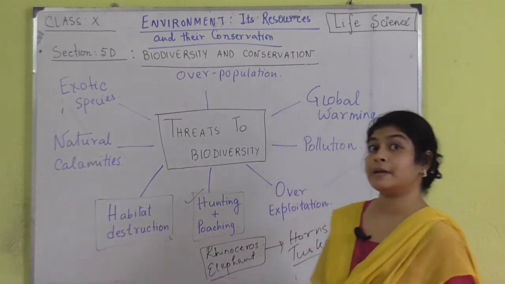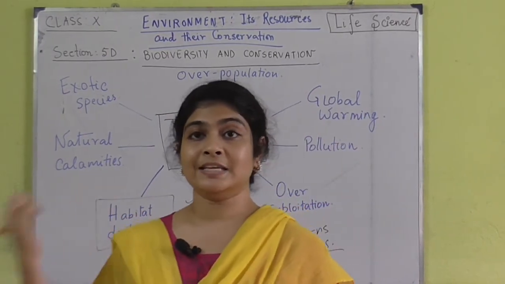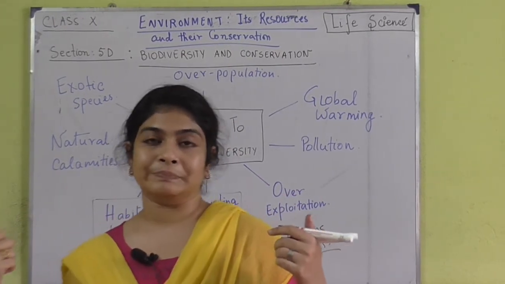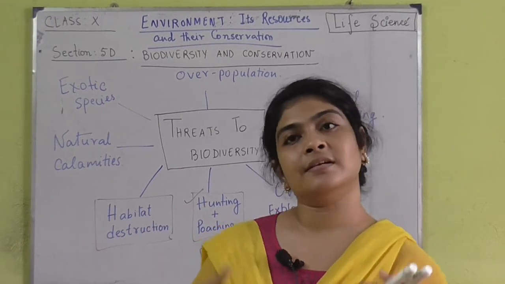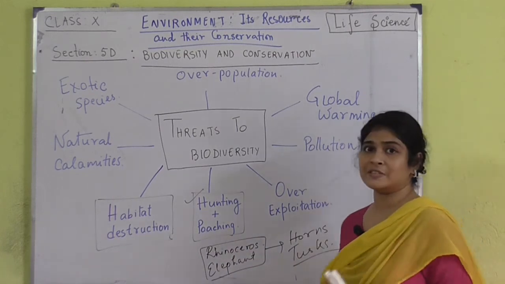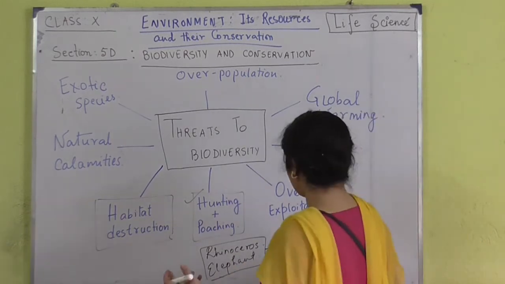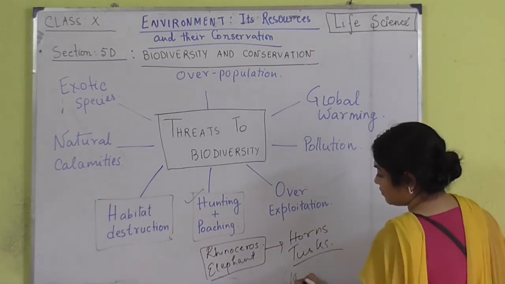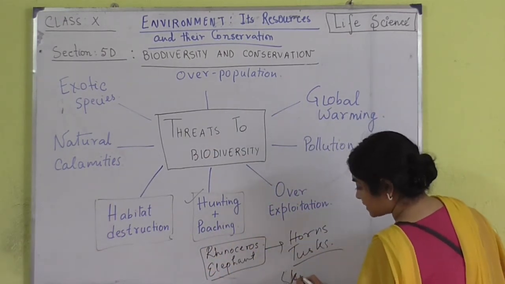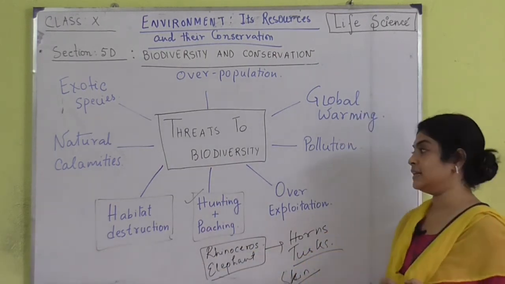These tusks are made of ivory and are very costly, and these illegal poachers smuggle these tusks out and sell them. So this is hunting and poaching. Rhinoceros and elephants are just some of the examples. It can also be for their skins, not only for their tusks and horns. For example, tiger skins and leopard skins are also hunted and poached illegally.